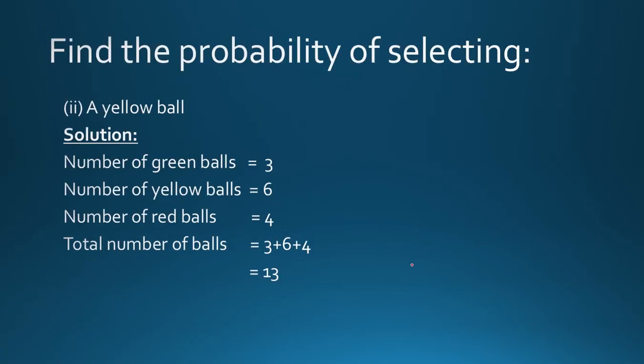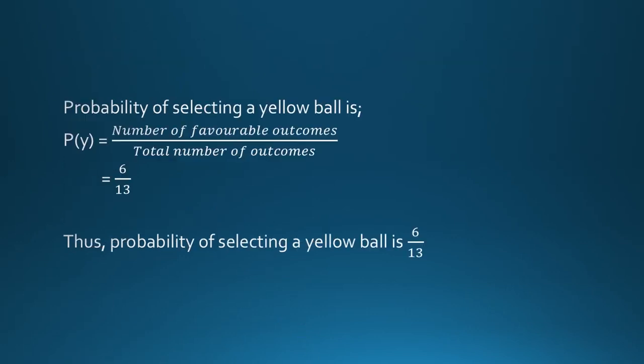Similarly, part 2 is selecting a yellow ball. Same as before, you count the green balls, yellow balls and red balls, and then add these up to get the total number of balls or total number of outcomes. Probability of a yellow ball, I put Y over there. Why did I put Y? Because Y represents the selection of yellow balls. Using the same formula, the number of favorable outcomes is 6 because there are 6 yellow balls in the box, and our total number of outcomes is 13. So the probability of selecting a yellow ball is 6 over 13.